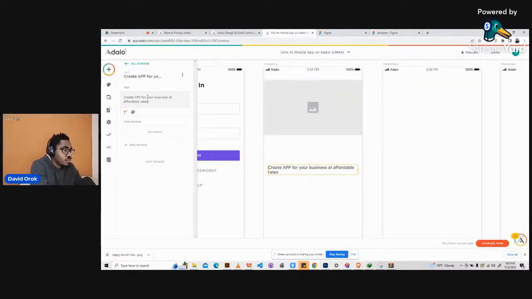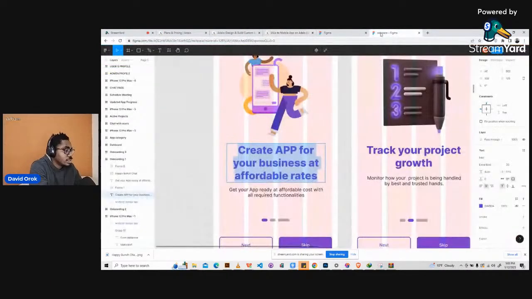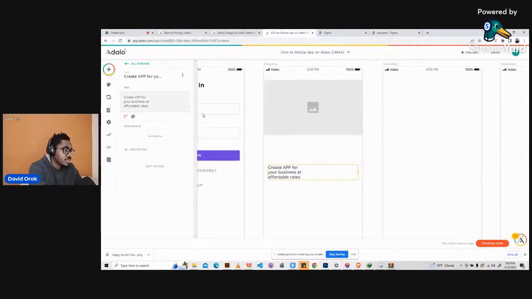Create app for, I'll tap on it so that it can move on to the next line. Create app for your business at affordable rates. I think this was what we saw, right? Okay, yes, this is exactly what we saw. So this is how it was.